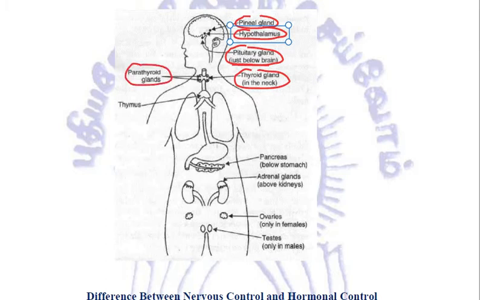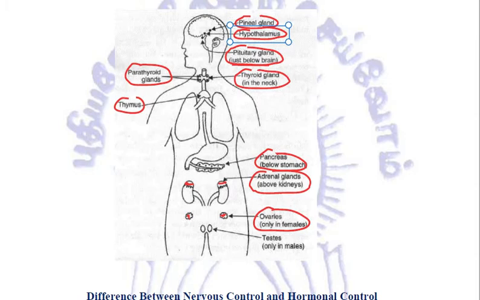Below the neck and upper chest we have got the thymus. Then we have got the pancreas, which is just below the stomach, and very importantly, above both the kidneys, we have got these two adrenal glands. If talking about females, we'll have ovaries, which are present only in females in the lower abdominal cavity.